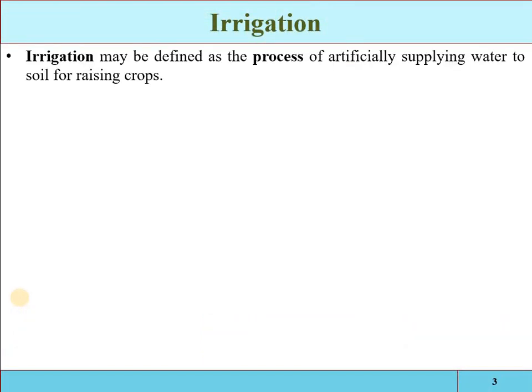So simply we can say that irrigation is the process of artificial supplying of water to the soil for raising of crops.